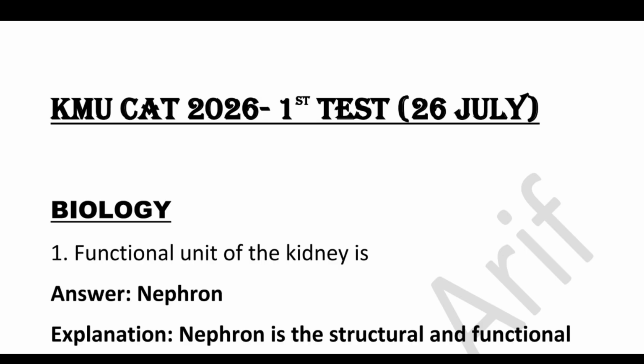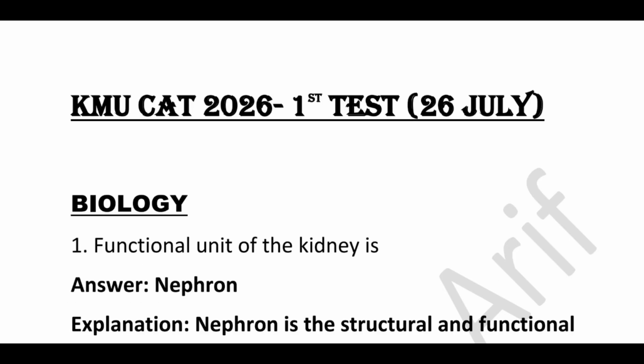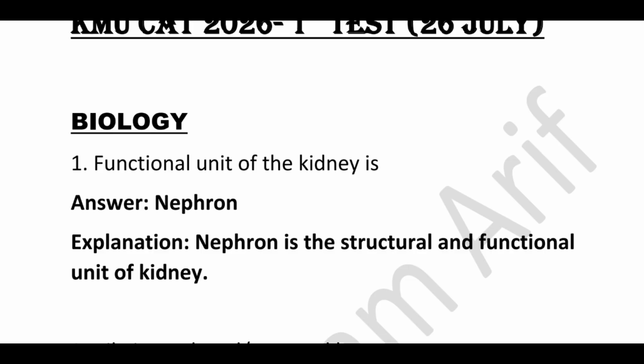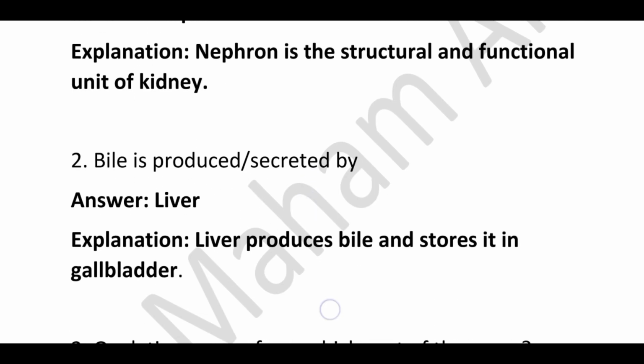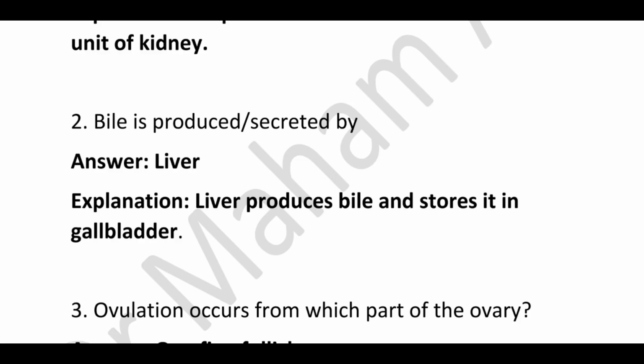Functional unit of the kidney: the correct answer is nephron, because nephron is the structural and functional unit of kidney. Bile is produced or secreted by: the correct answer is liver, because liver produces bile and stores it in gallbladder.